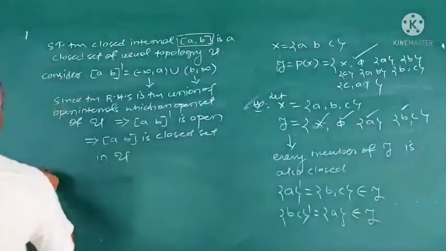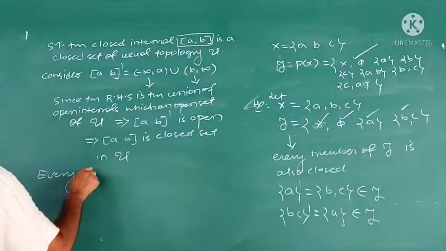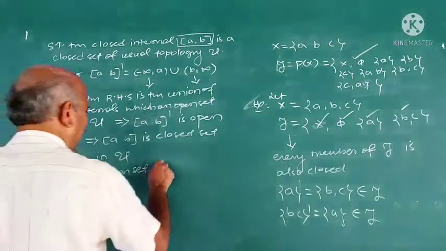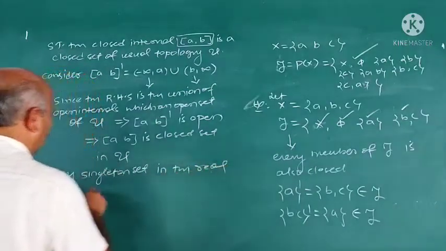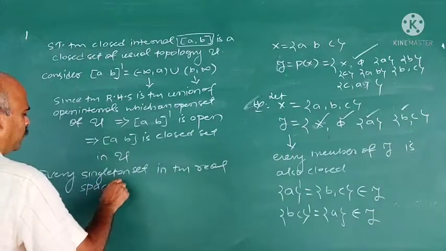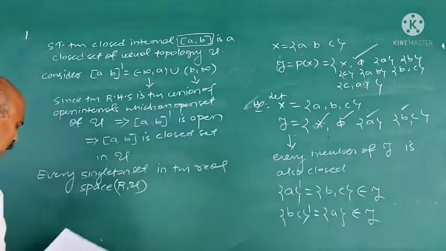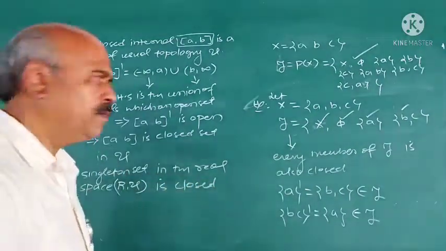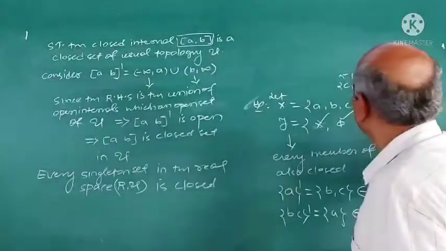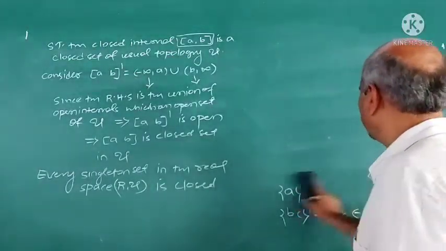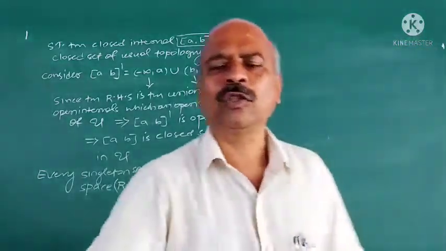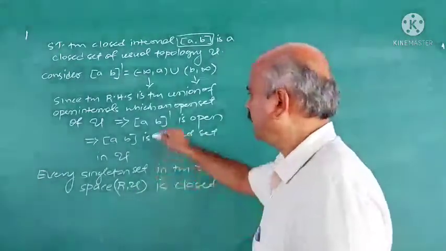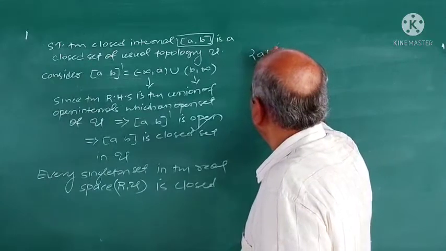Now, next is every singleton set in the real space R_U. Every singleton set in the real space R_U is closed. See, the topological space is important here. With respect to the real space R_U, a singleton set {a} is closed. When do you say that any set is closed? Its complement is open. As in this case, we take the complement of this.